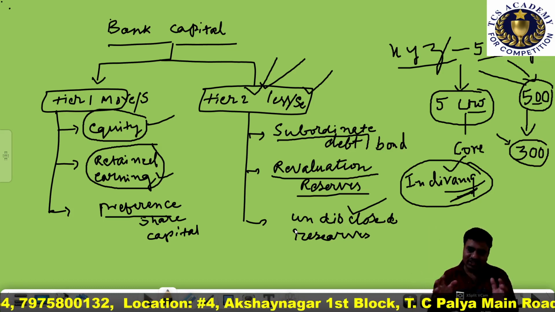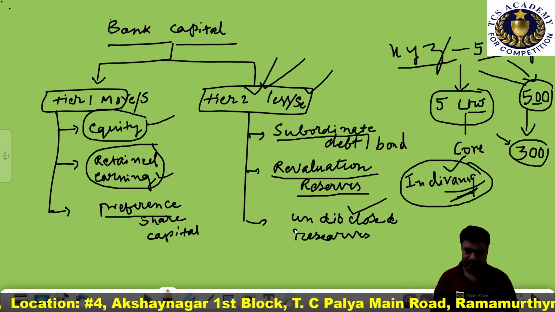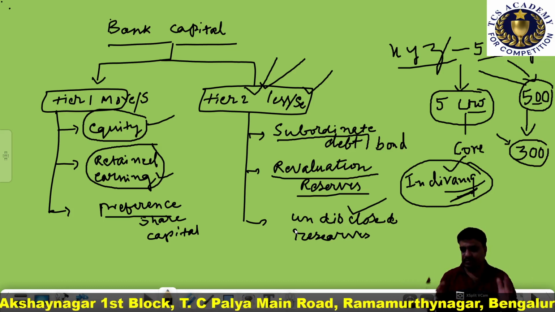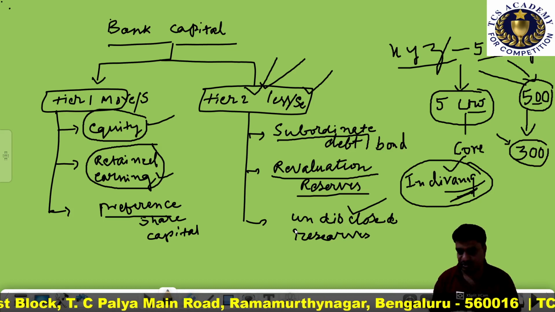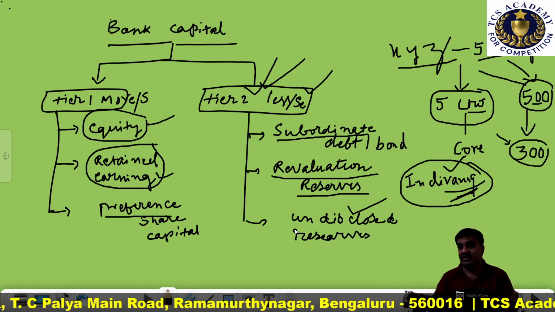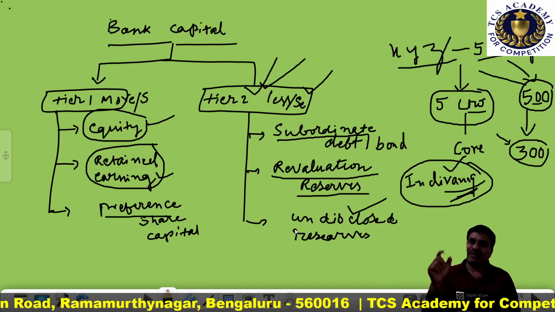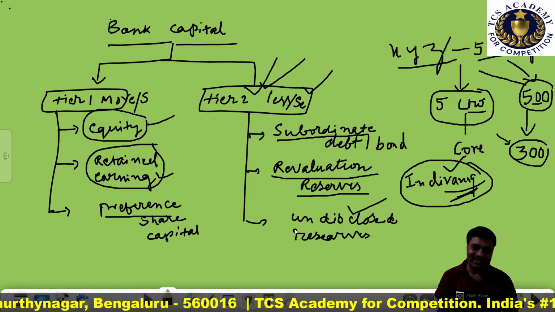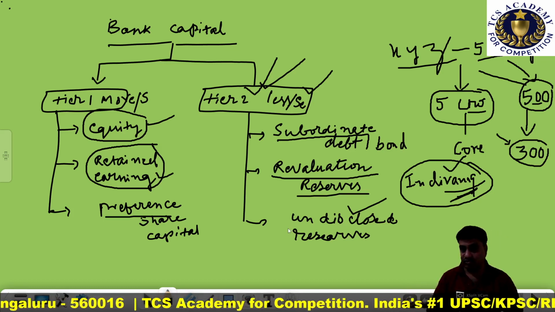Only financial institutions are eligible to do this. Undisclosed or secret reserves can be created only by financial institutions. This is not applicable to any other business houses. Only the banking company has the right to show undisclosed reserves.